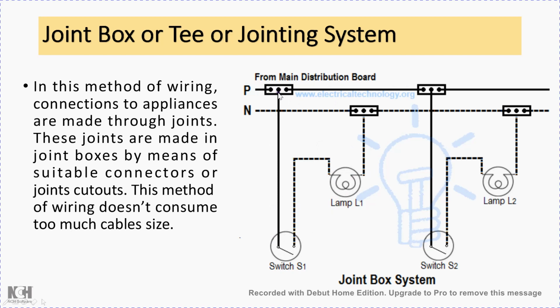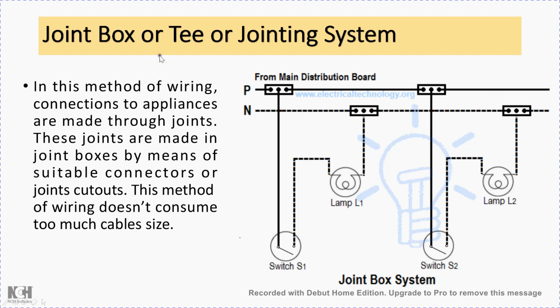Say this phase wire is connected through this switch to the phase point of the load, and similarly the neutral wire is taken through another box. In that other box placed here, from the middle terminal another wire is taken and connected to the neutral point. Likewise, a number of such devices can be connected by using this type of joint boxes. You can observe here that for each load connection we require two joint boxes. Depending upon the number of connections we will have more such joint boxes.